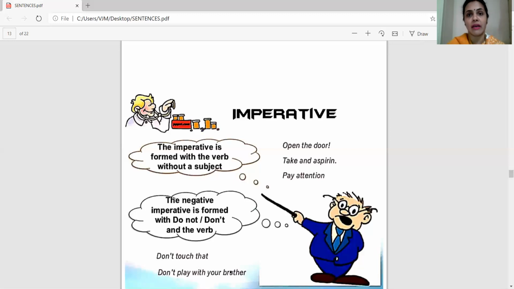Maybe your brother is having an essential meeting or some work or an examination, and you want to play with your brother, and your mother instructs you, don't play with your brother. Now it is not harmful, it is not negative because it is good for you as well as for your brother. But what is the function of don't play with your brother.